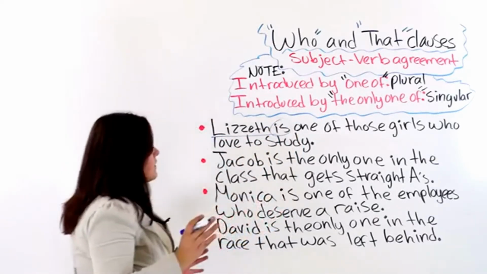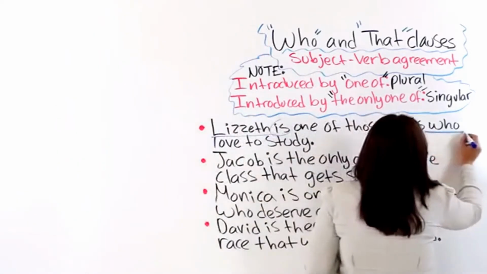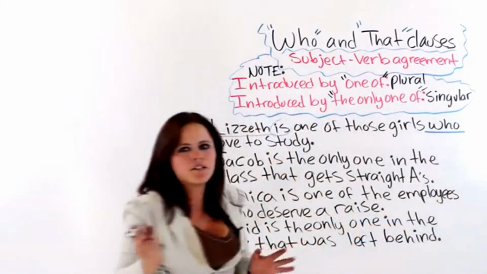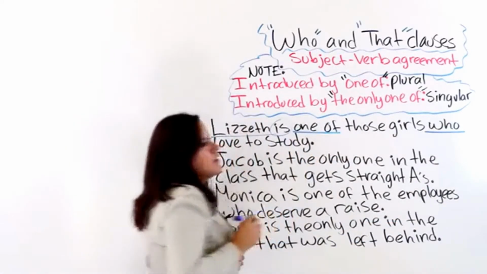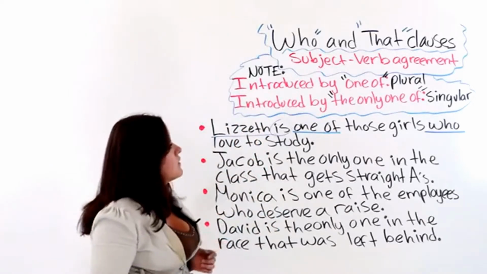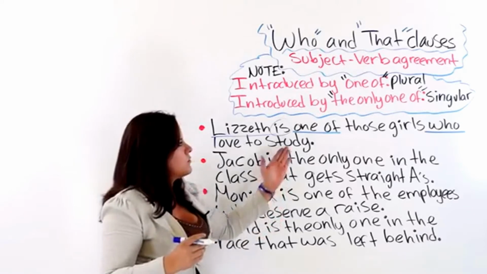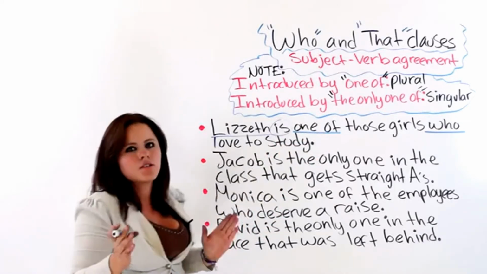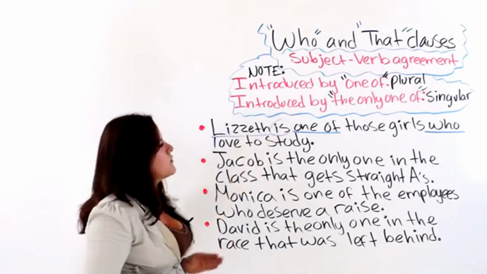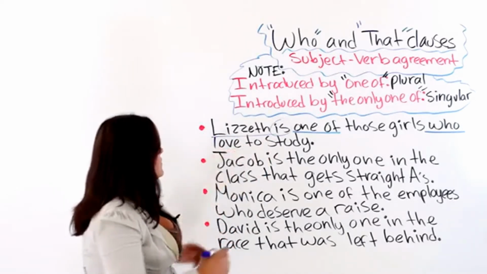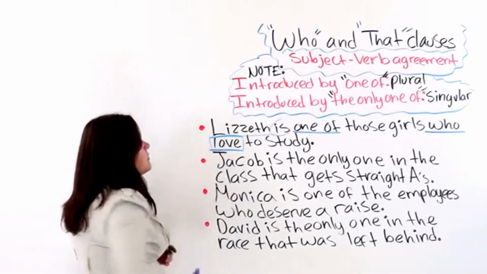But now we have a who clause over here. And it is introduced by one of. The rule up here tells us that you have to use a plural verb when it is introduced by one of, okay? So let me go over it again. Lisette is one of those girls who love to study. So we use love, the plural form of the verb.